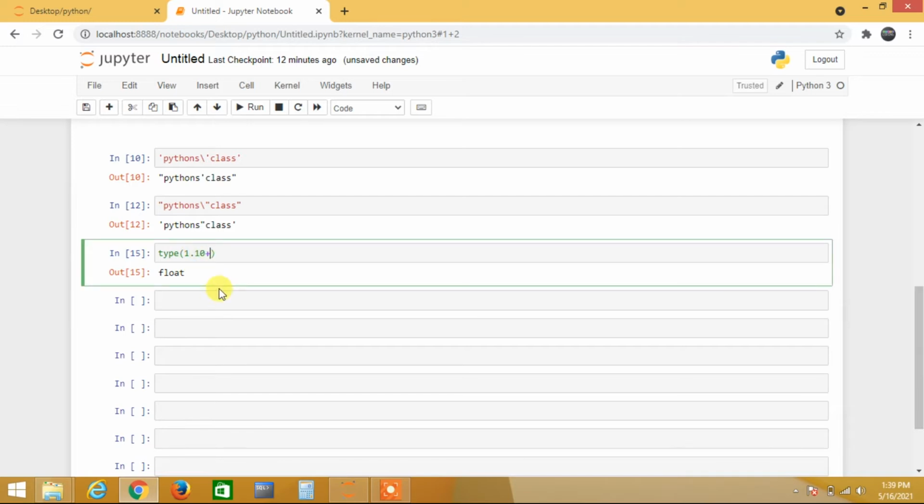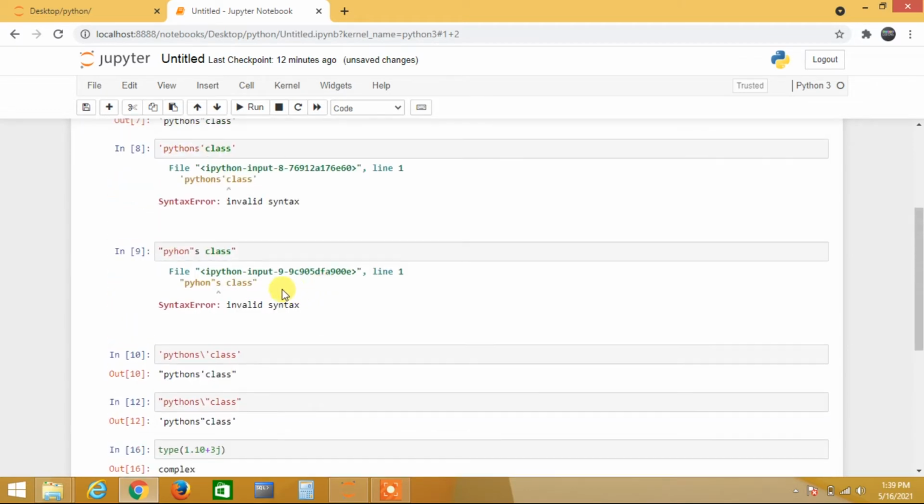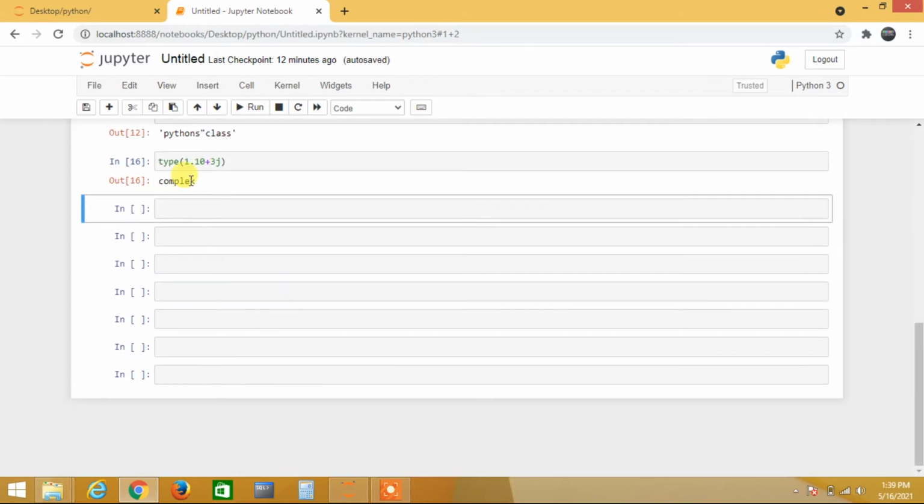Then when I type plus 3j, it tells me that it is a complex type of data. We have different data types, and I will tell you about that later. This is just an example, you people just need to know.